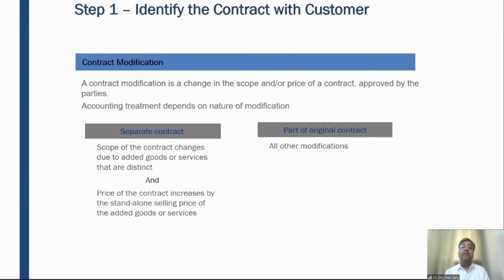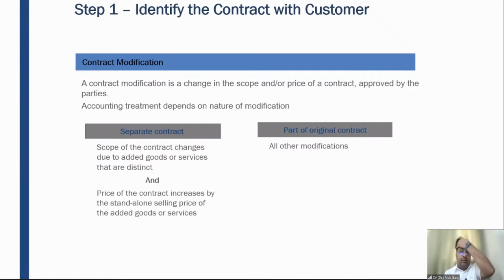Now coming to the contract modification, right? This contract modification is again a very important concept. What is meant by modification? For example, let's say Koshiki is a contractor, okay? And I want some contractor who can construct my house. So I contacted Koshiki and she told that, yes, sir, I'll construct your house, okay? And I told her that I need a house to be constructed as a 2-story house. So 2 floors should be there and it should be constructed on 500 square feet area.